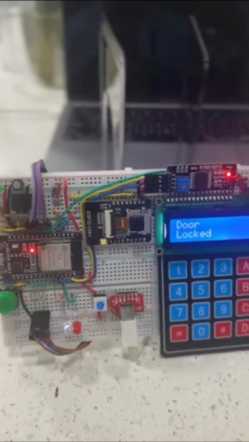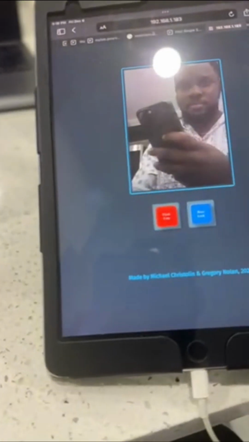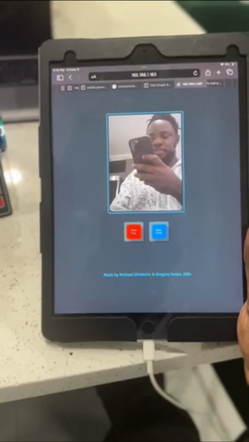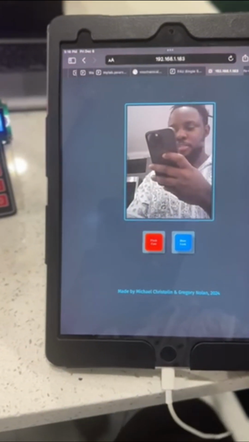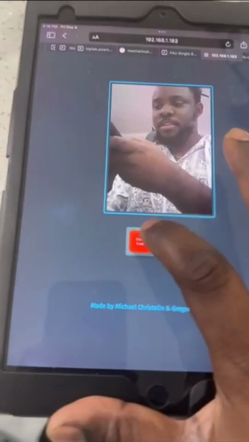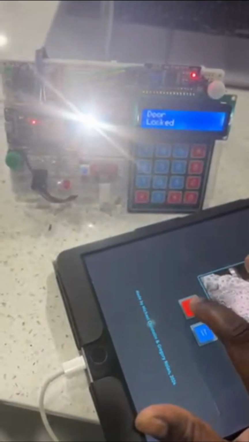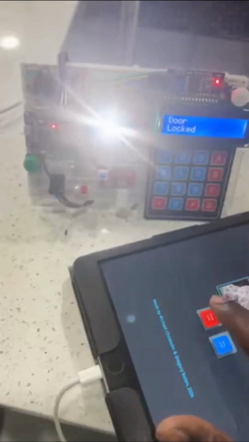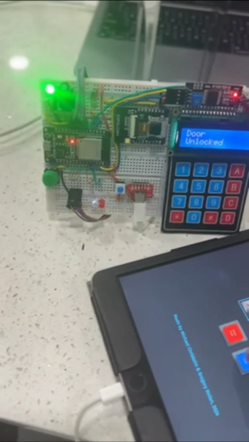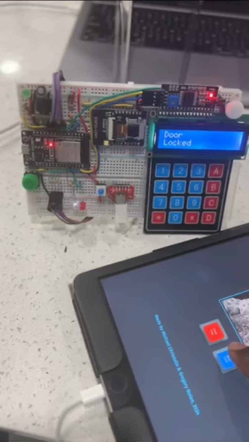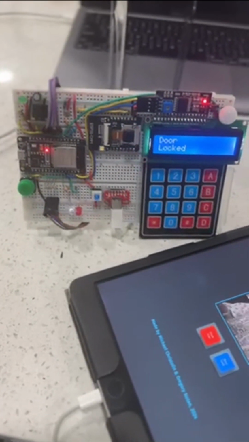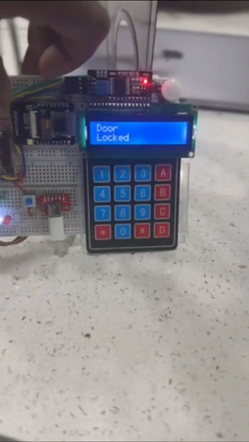We also have the PIR sensor that only works at night.